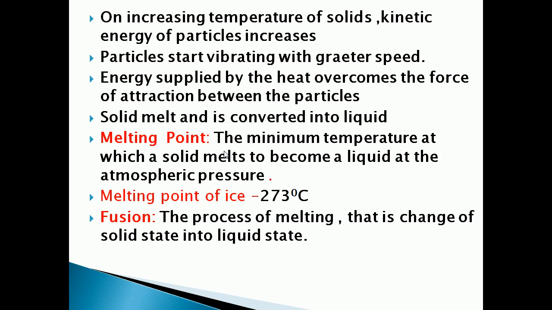The melting point of ice is 273 Kelvin. So the ice starts to melt at 273 K.